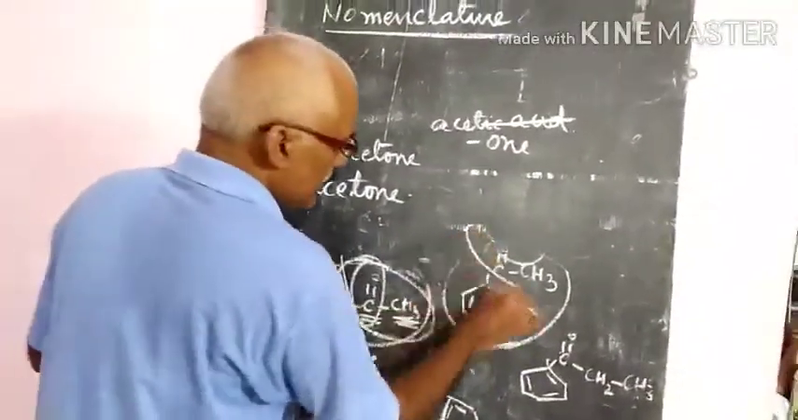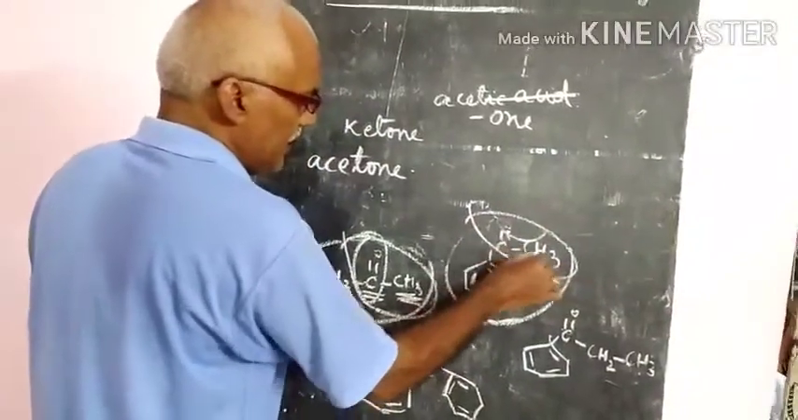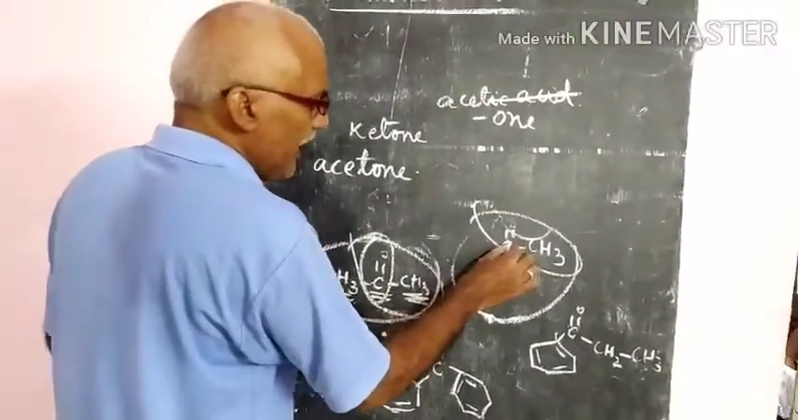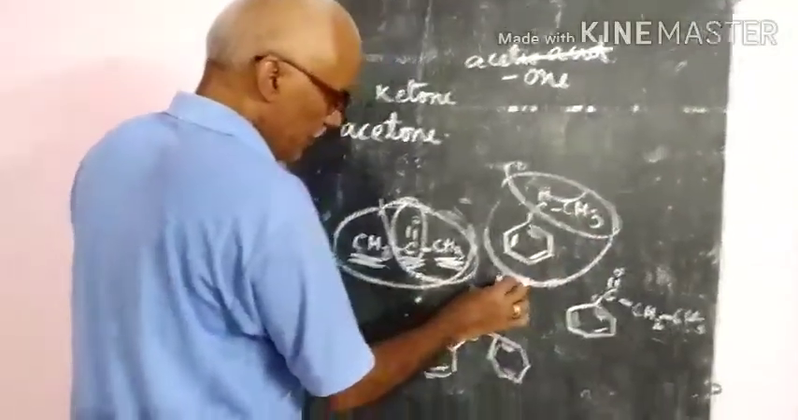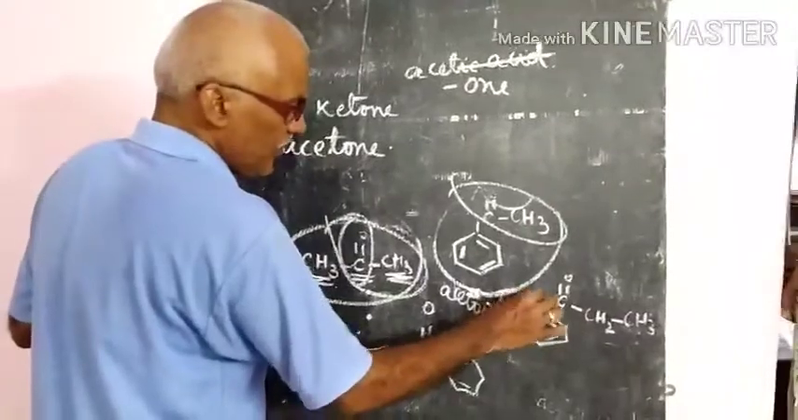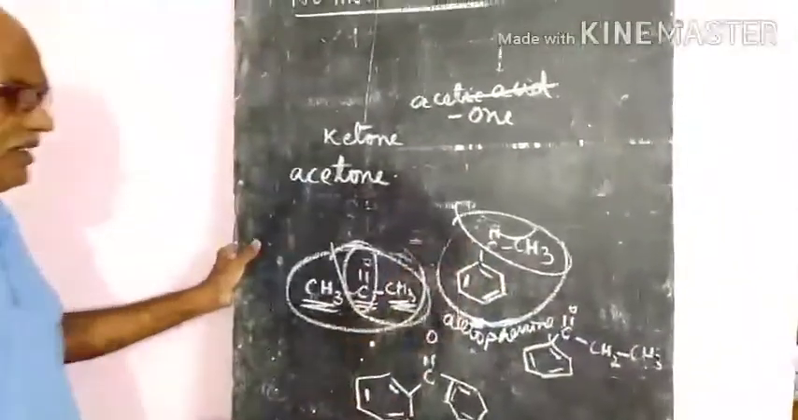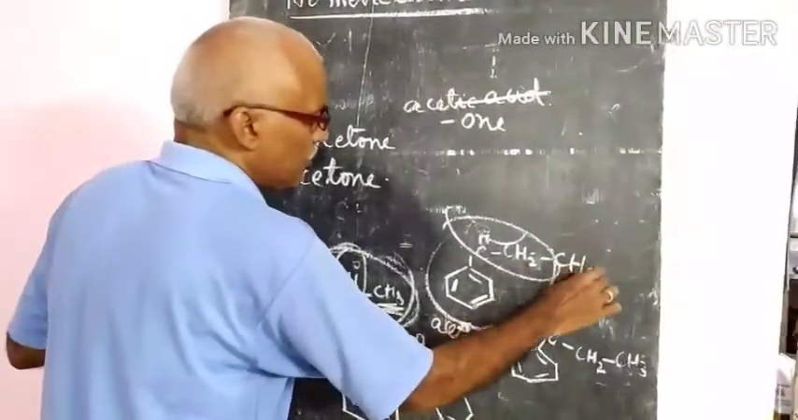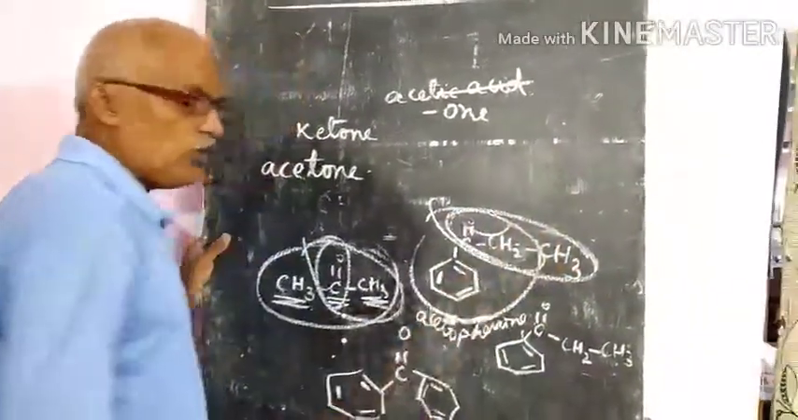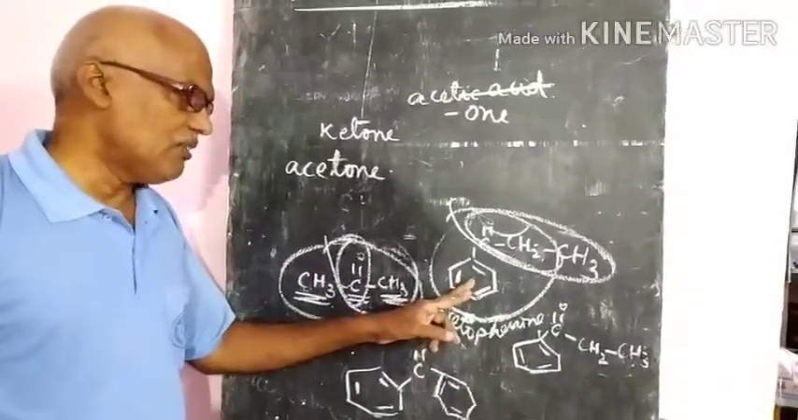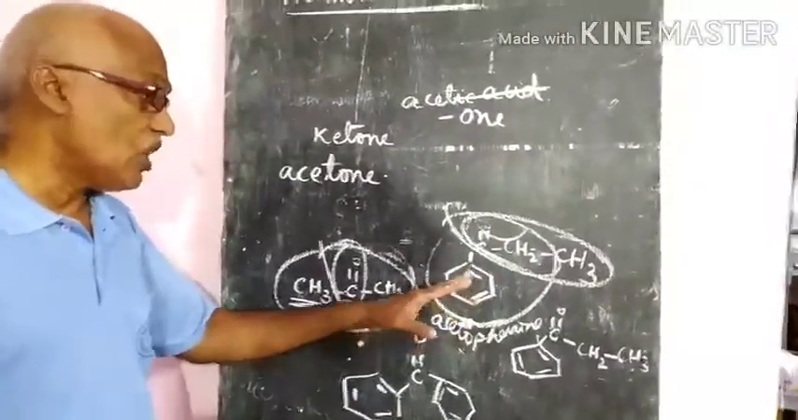Suppose here the acetyl group is there, the acetic acid group, and a phenyl group is there. So what do you have to write down? Acetophenone. That is the name given. Acetophenone. Like that the nomenclature will be there. Suppose here two groups are there, a three carbon atoms group is there. That means propiophenone. Like that we will give the common names.